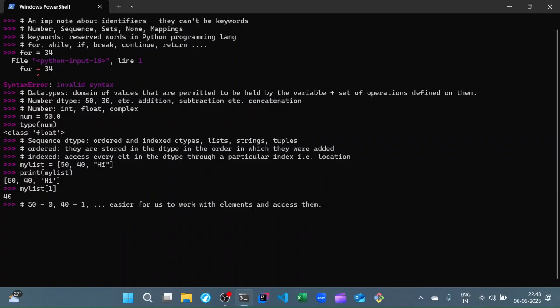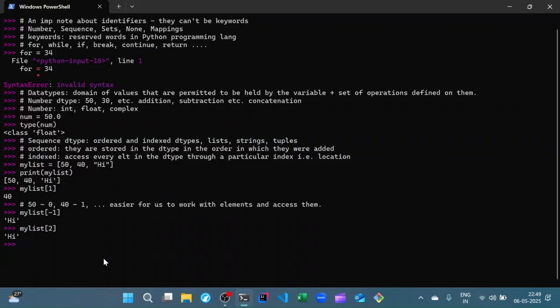So this is a very easy way for us to access these elements. For example, if I just want to access, let's say, the last element, I can use a negative index which represents the final element in my list. Or I can also use 2 because logically we have assigned 0 to 50, 1 to 40, and 2 to high. So we could access it like this also.